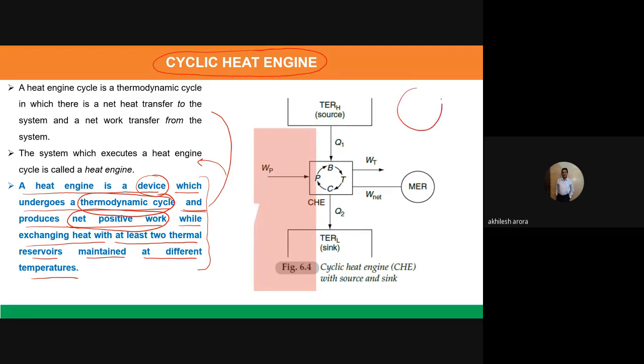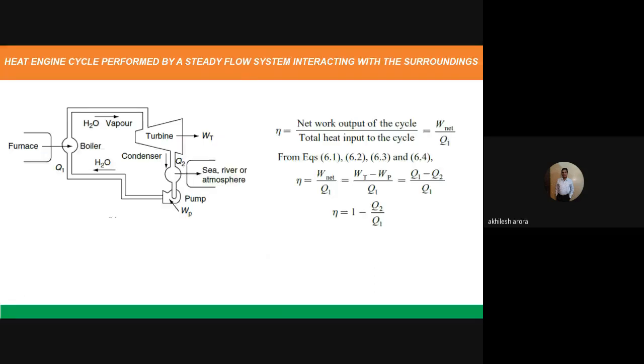Means if this is the system, I am getting positive work from here. Means the work is coming out of the system while exchanging heat with at least two thermal reservoirs maintained at different temperatures. So now there are two terms. One is the thermal reservoir. So what is a thermal reservoir? I will let you know. At different temperatures, you can understand. So we have two thermal reservoirs which are at different temperatures. Before I proceed to the complete explanation of the heat engine, let me tell you about the reservoir part.